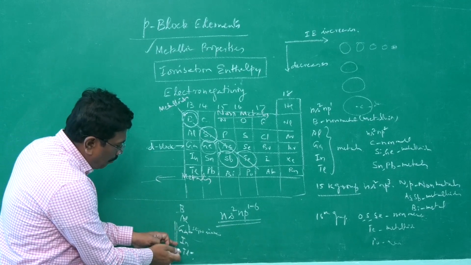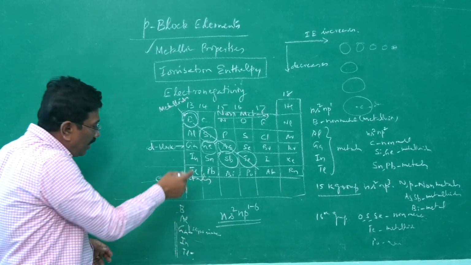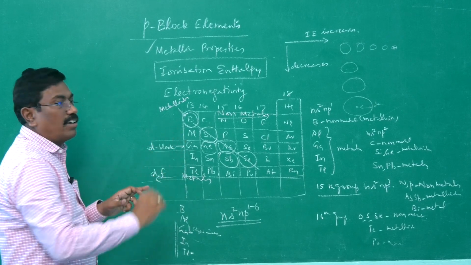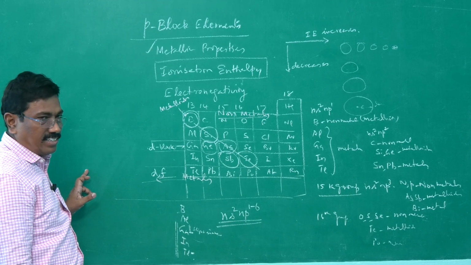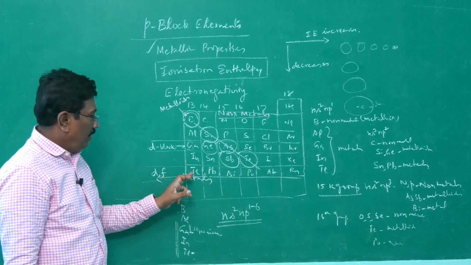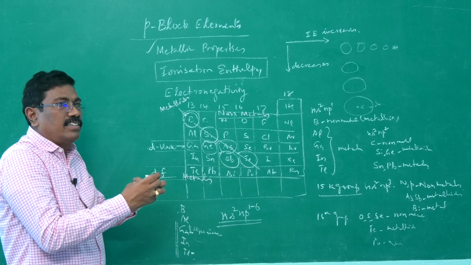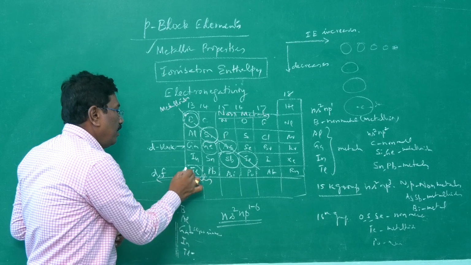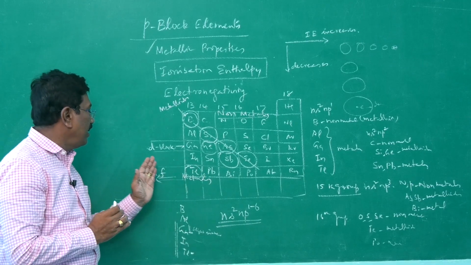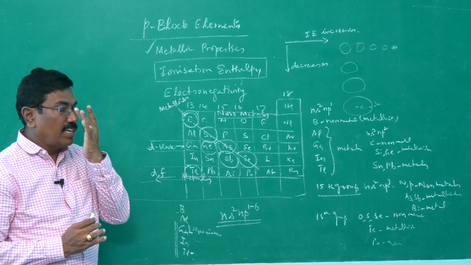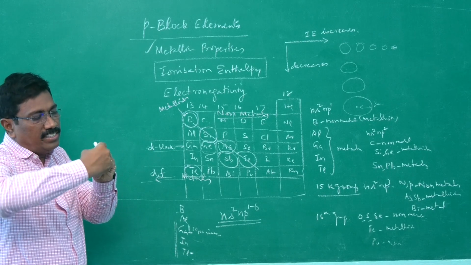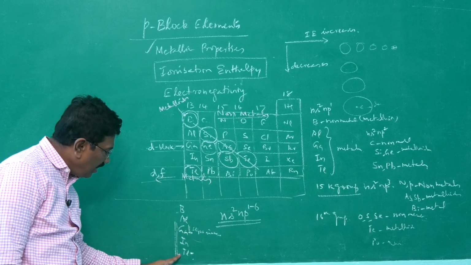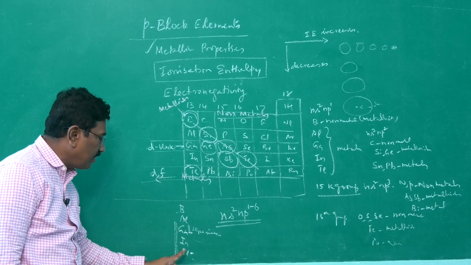Again, gallium, indium and thallium go that way. Again at thallium, because of the intervention of d and f block elements, we have 14 lanthanides here. The size still decreases. For thallium, the effect comes in immediately after d and f block elements, and size is decreasing. Therefore, energy required to pull out an electron increases. Therefore, we find a slight increase in ionization energy again in the case of thallium.